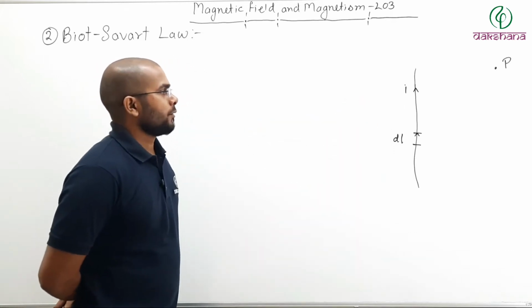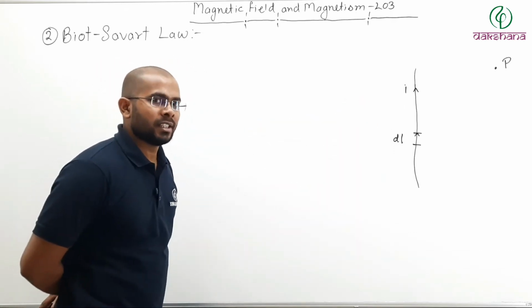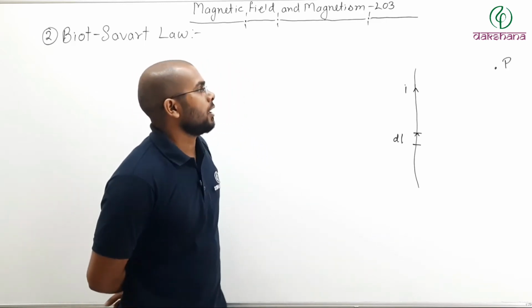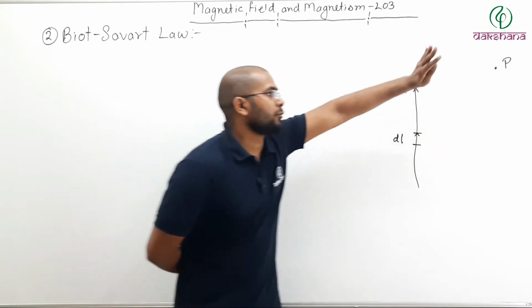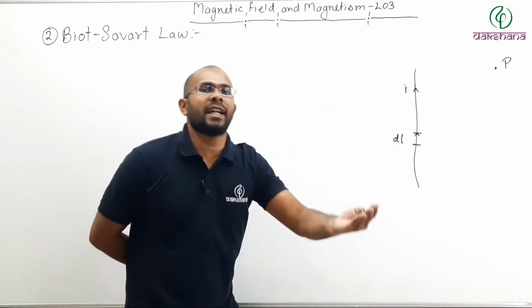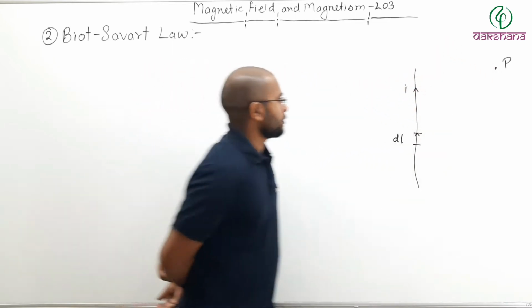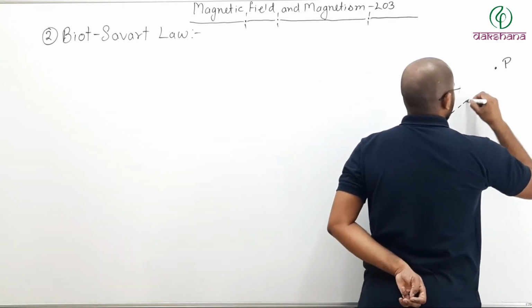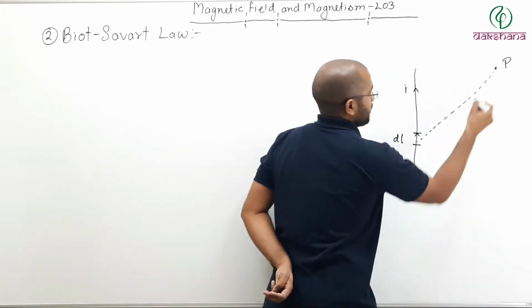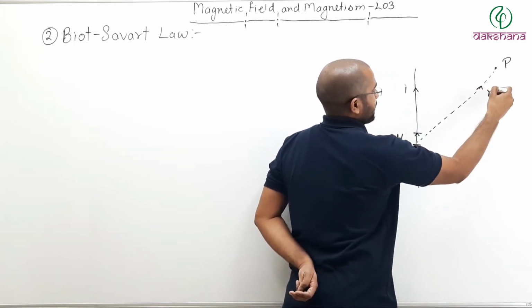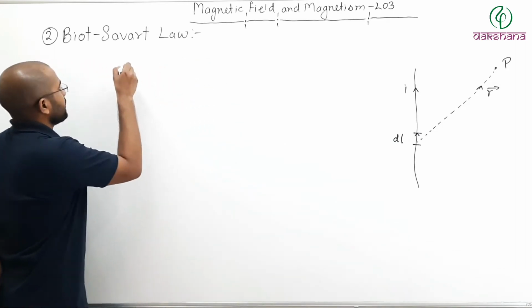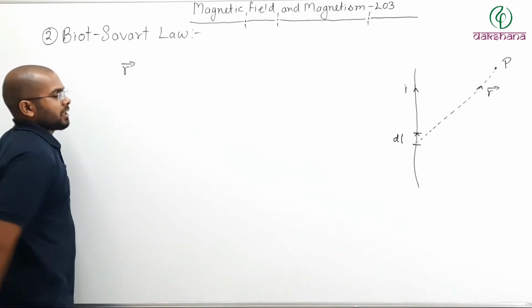Now, the first thing I need to do is find the position vector of the point at which I am trying to find the magnetic field. So this is point P. From the cross section, this is your position vector, which is r vector. So what is r vector?